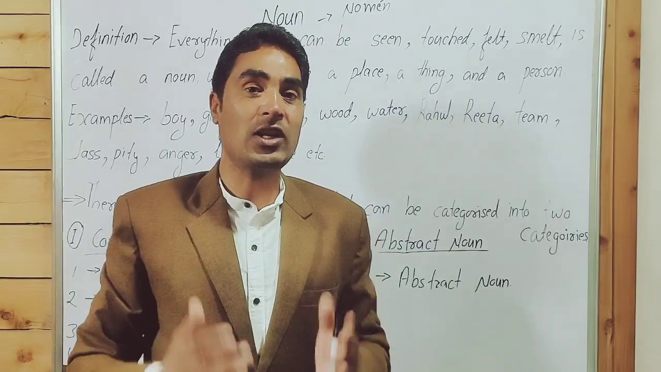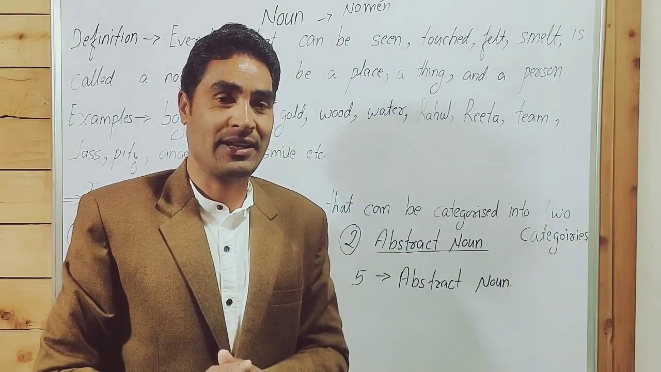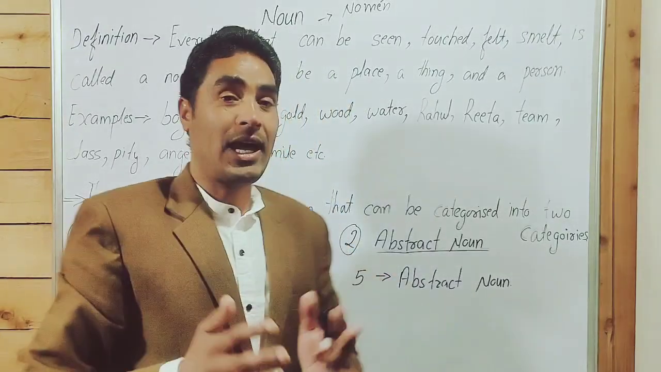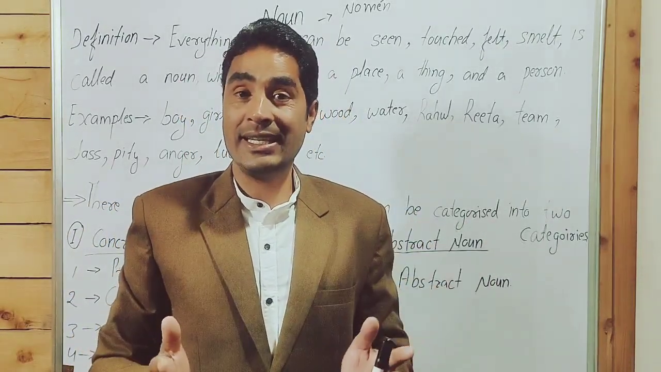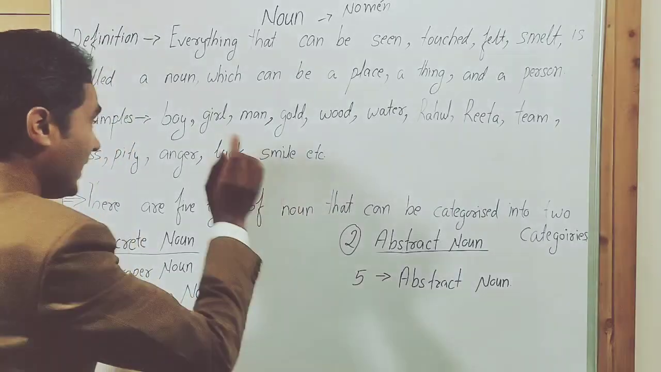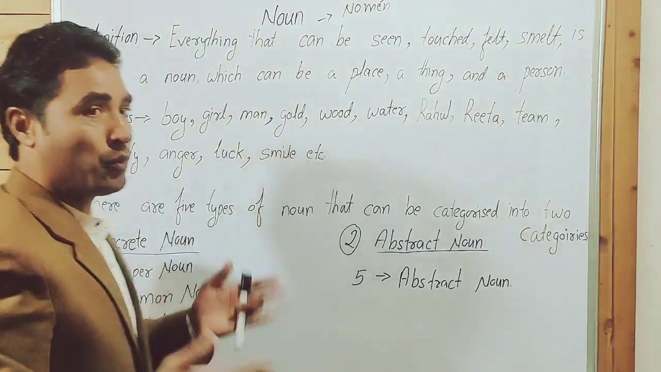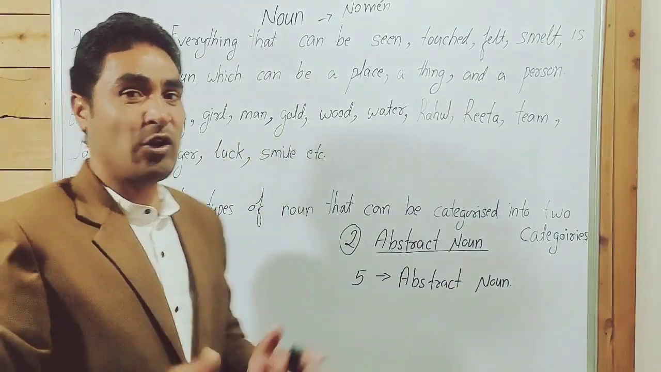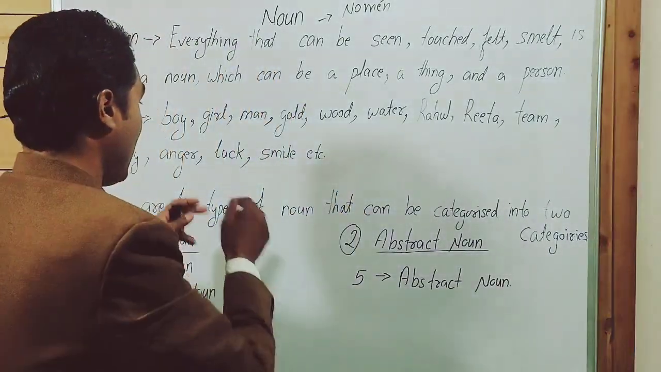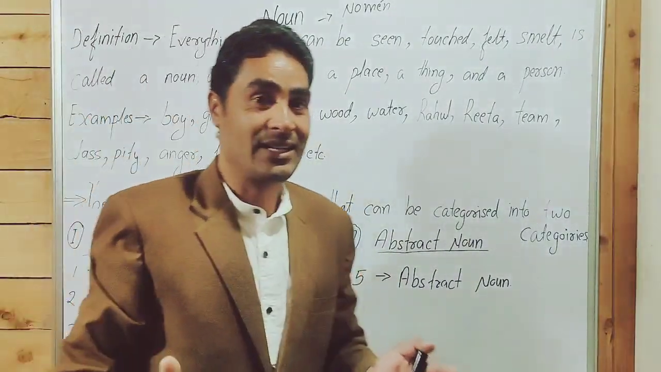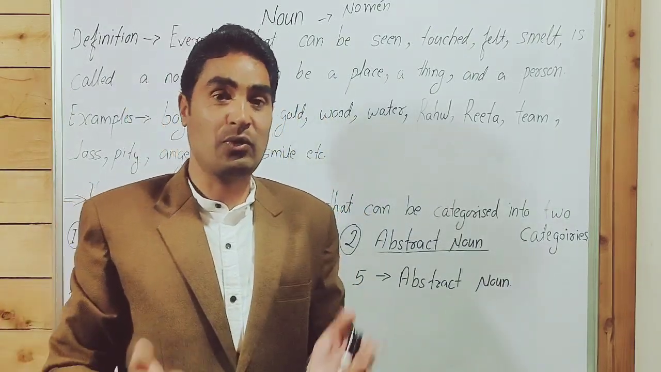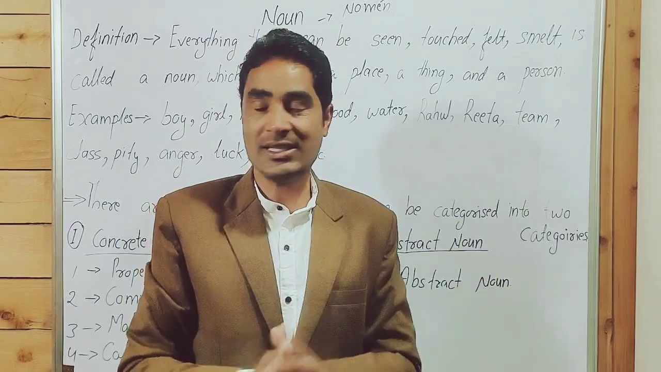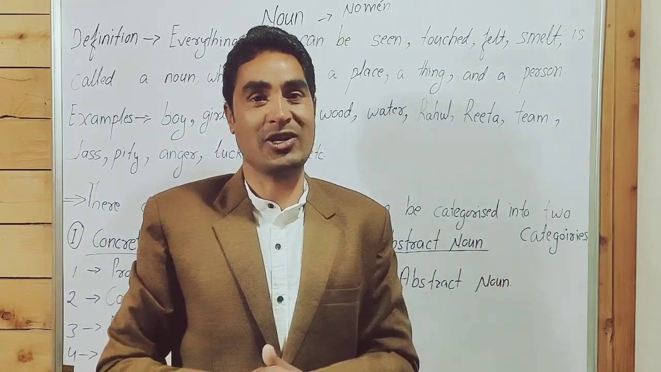My dear friends, concrete nouns can be seen, can be touched. But an abstract noun cannot be seen, cannot be touched. Pity cannot be seen, so it's an abstract noun. Anger cannot be seen. It's an abstract noun. Luck, smile: smile and luck cannot be seen. We say good luck, bad luck, but we can't see luck. Where is luck? It's an abstract noun.